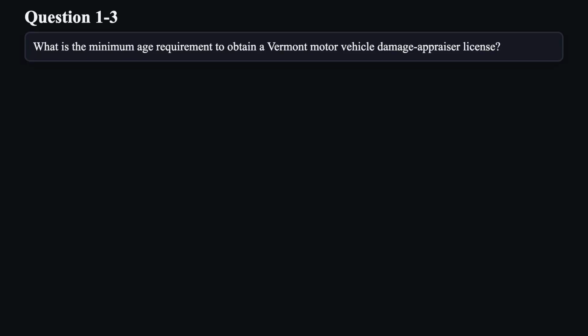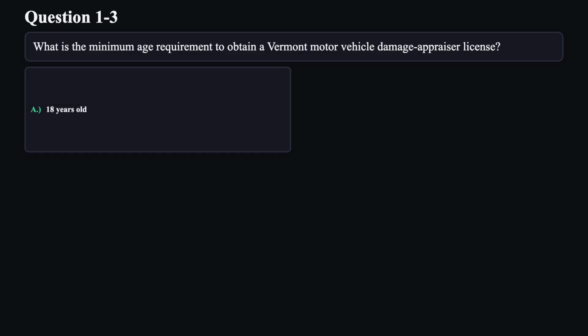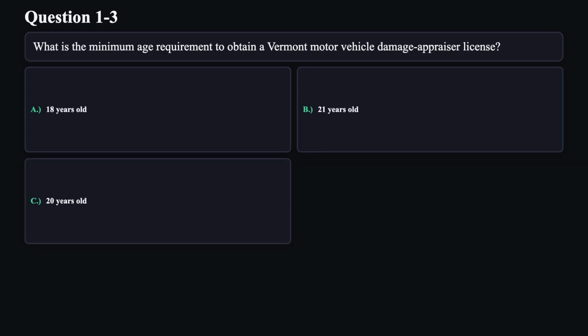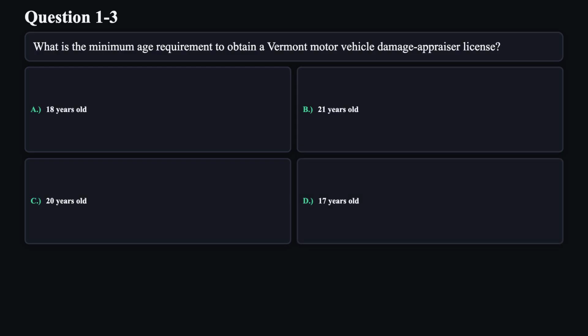Question 3. What is the minimum age requirement to obtain a Vermont Motor Vehicle Damage Appraiser license? A. 18 years old. B. 21 years old. C. 20 years old. D. 17 years old.